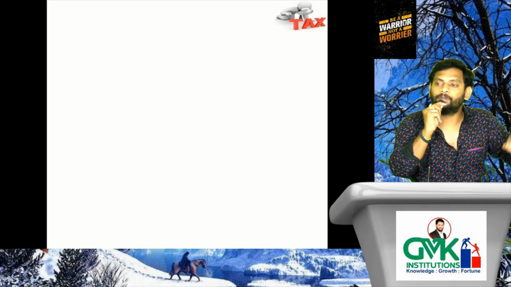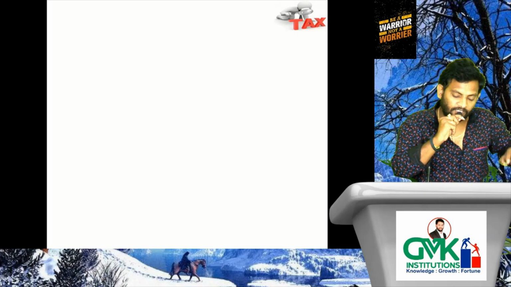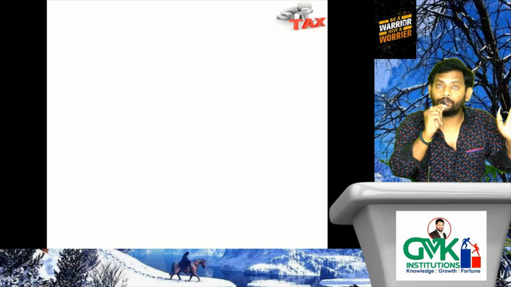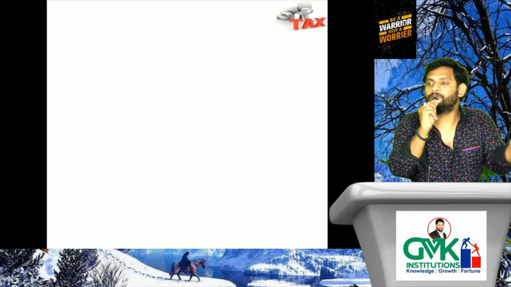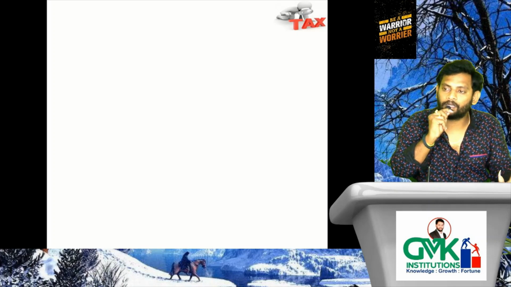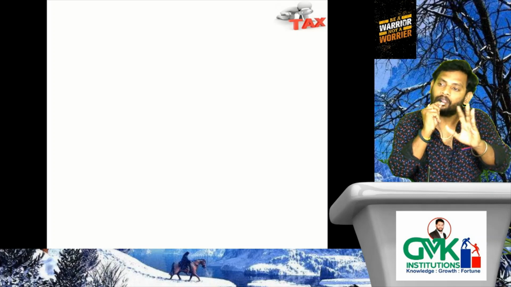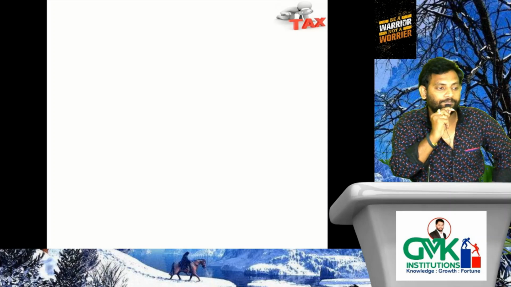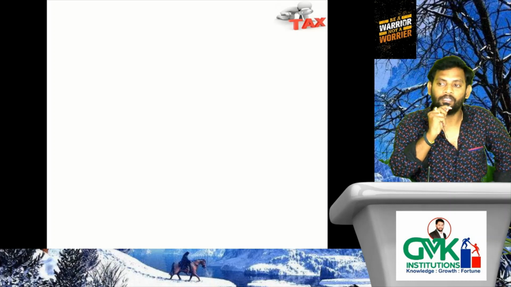So far we discussed only the introduction part of the perquisites. This much discussion relates only to the introduction part. The next discussion will relate to various perquisites and the chargeability regarding various perquisites. Good. In the next session I will explain various perquisites along with the chargeability for the same. Understood the point? Good. Next session we will start with the perquisites, various perquisites and chargeability of the same.